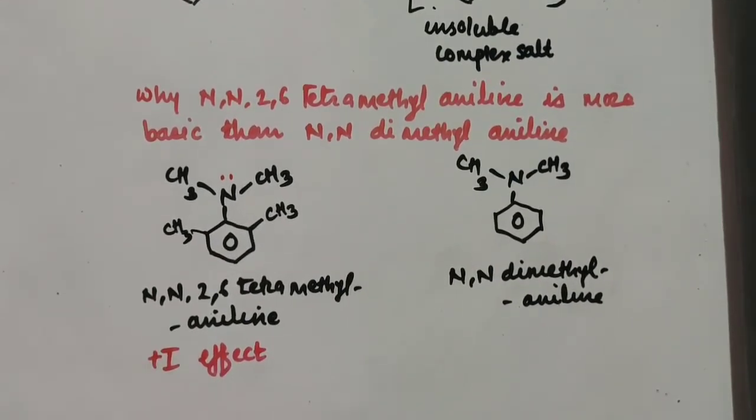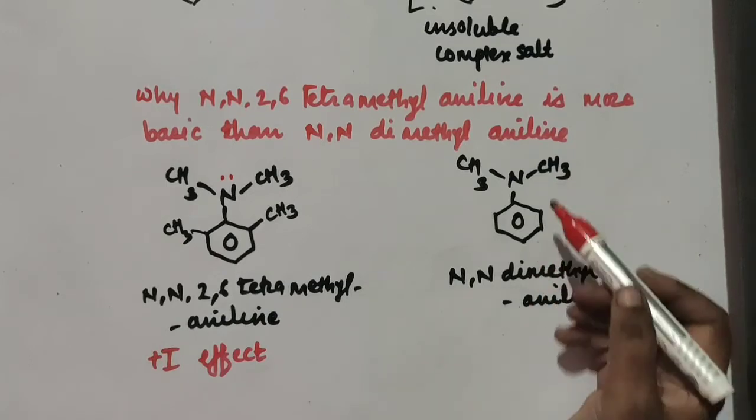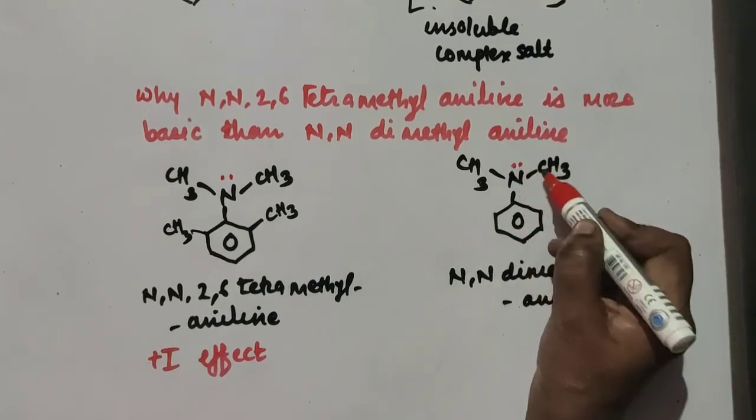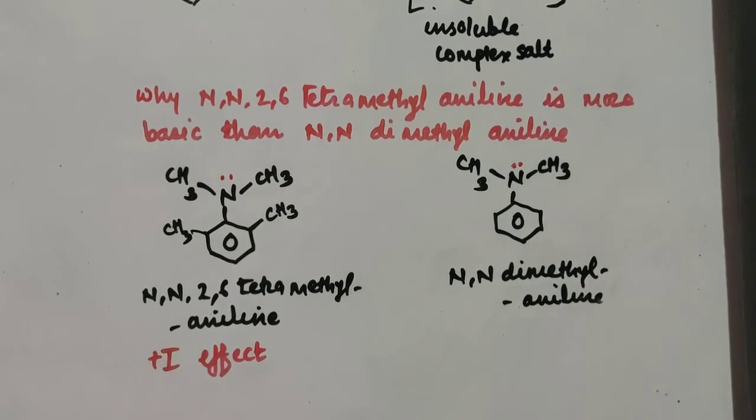So in case of the first compound, the positive inductive effect is stronger than the second compound. Second is N,N-dimethyl aniline. Here also the nitrogen atom is attached to 2 methyl groups and 1 benzene ring. Here also they can repel electron pair away from itself. There is more electron density around the nitrogen atom.